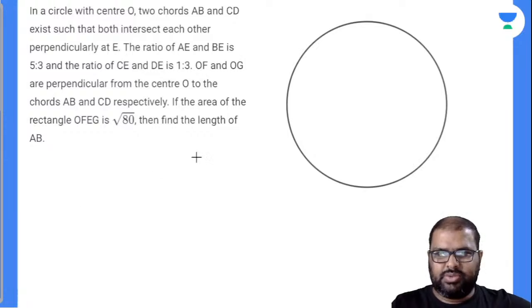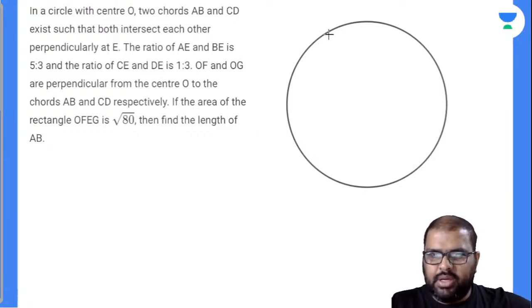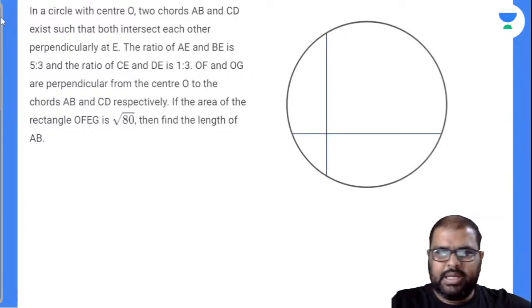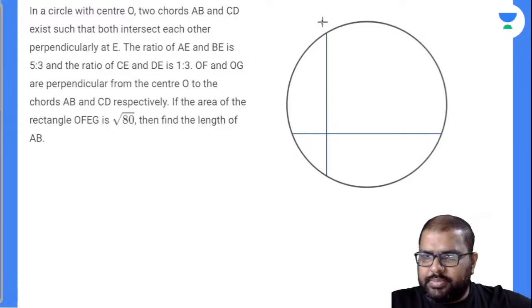So there are two chords, AB and CD. Now these two intersect at a point called E. This is E.